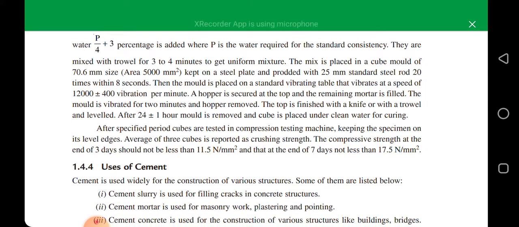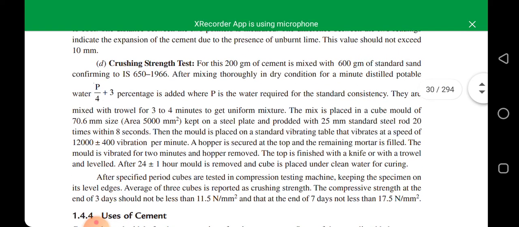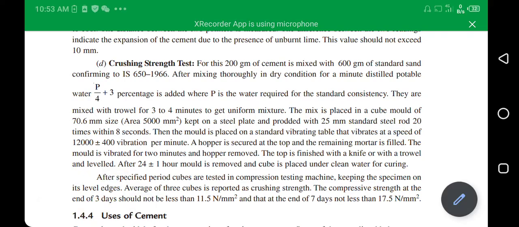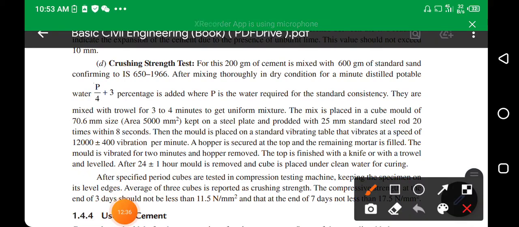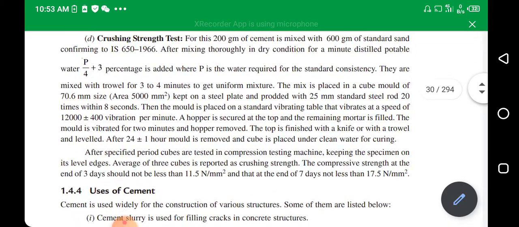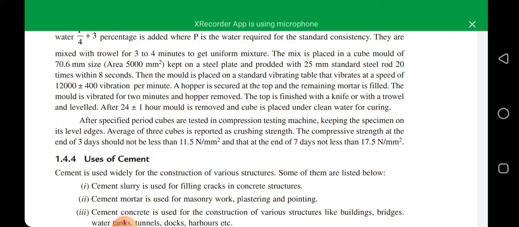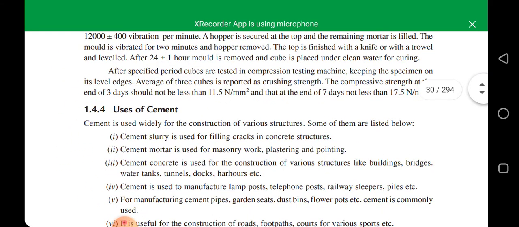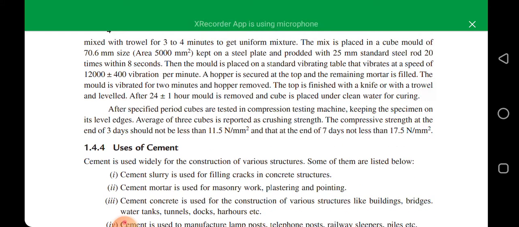So let me explain in short. This crushing strength is similar to compressive strength. We need to calculate two values in crushing strength. Number one value is after 3 days. At 3 days, it should be 11.5 Newton per millimeter square, and at 7 days, not less than 17.5 Newton per millimeter square. I hope this video will be helpful for you. Let me conclude this video.